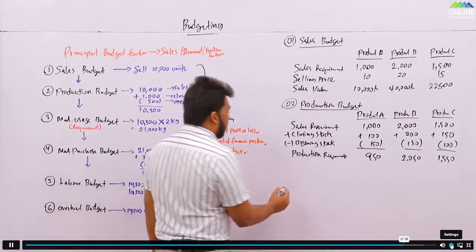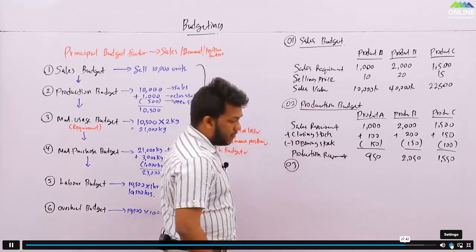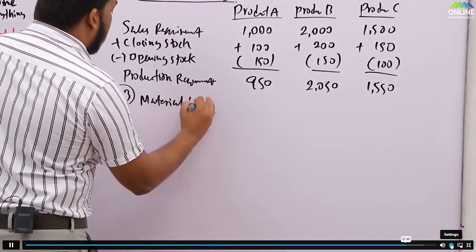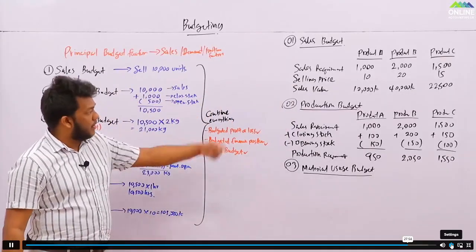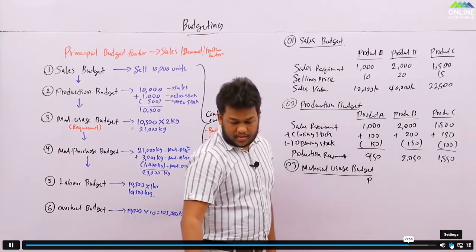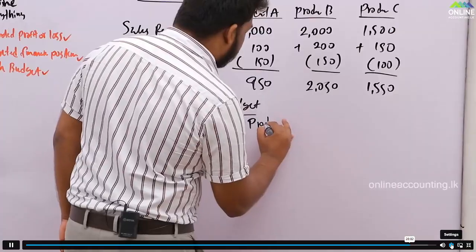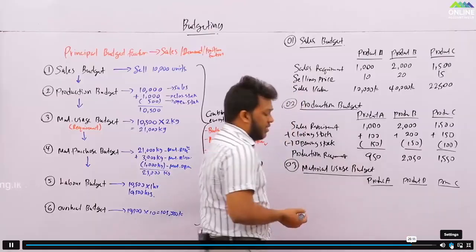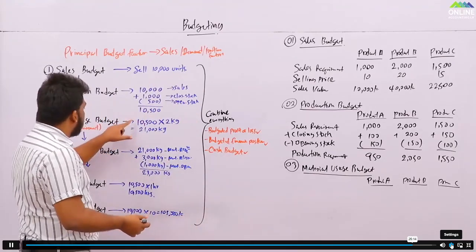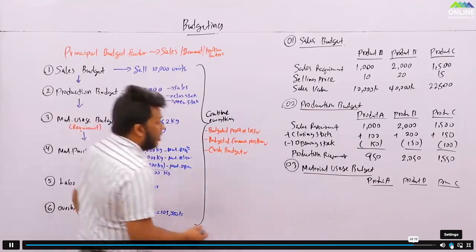The next one, number 3, is the material usage budget. Same thing. For product A, how much do you need? If you have different materials, you need to go with that, but this is just a simple example. Material usage will be dependent on the number of units you are producing, so you need to get the units here.